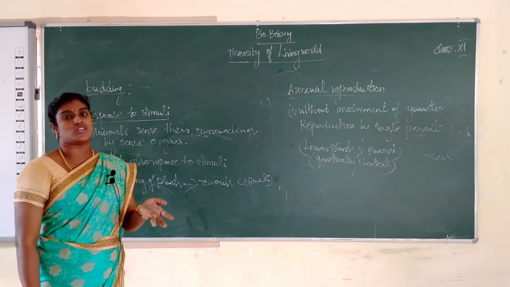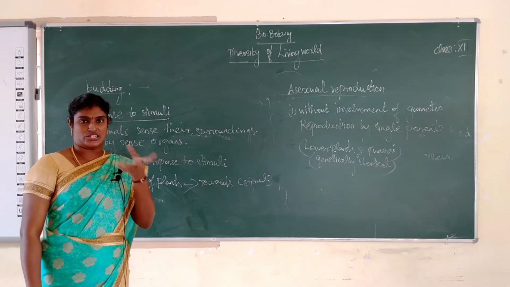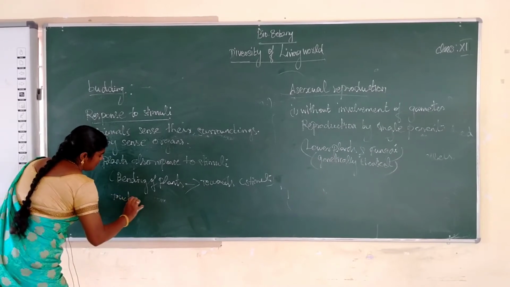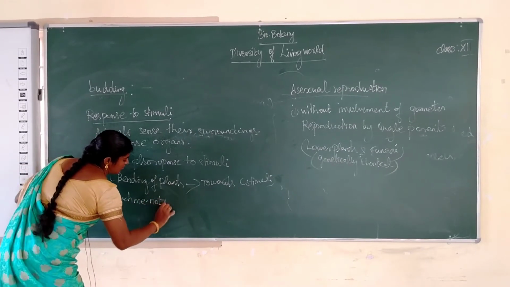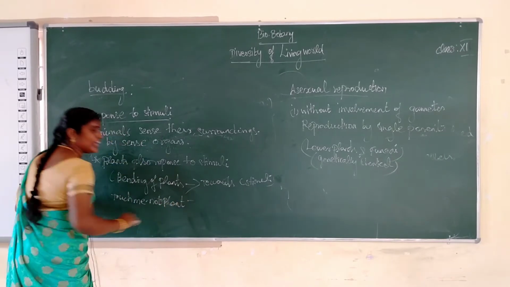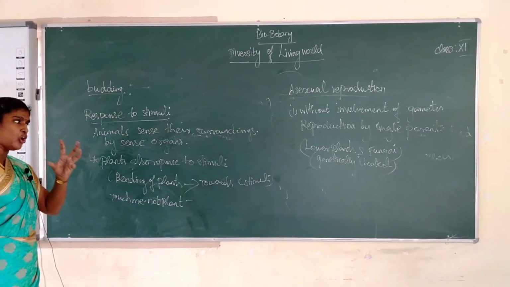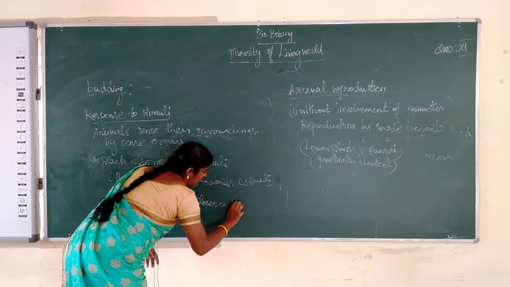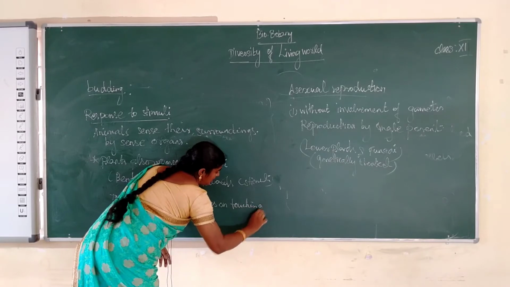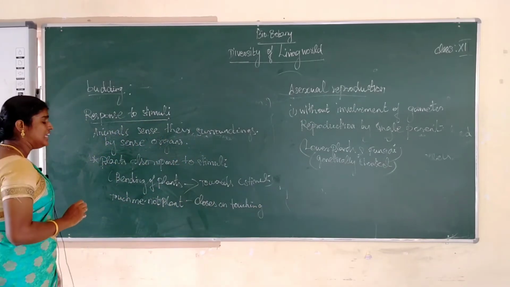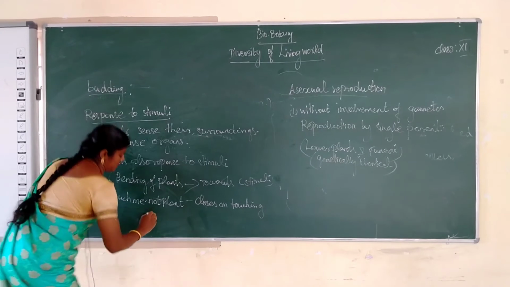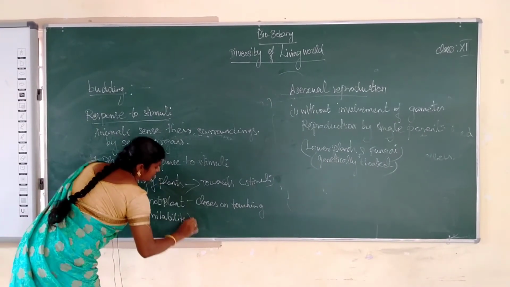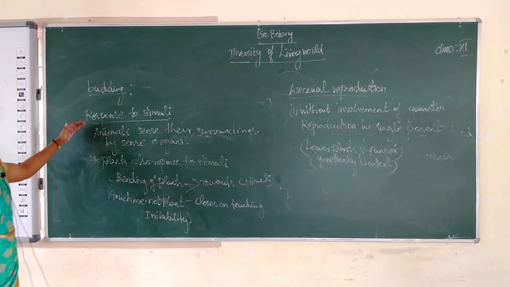This is another type of stimuli, and it is called irritability. The Mimosa pudica, the touch me not plant, closes on touching. This type of stimuli is called irritability.